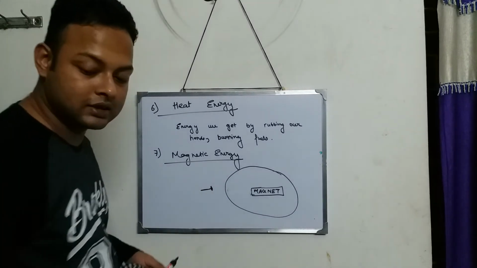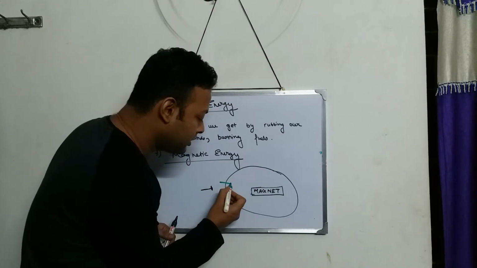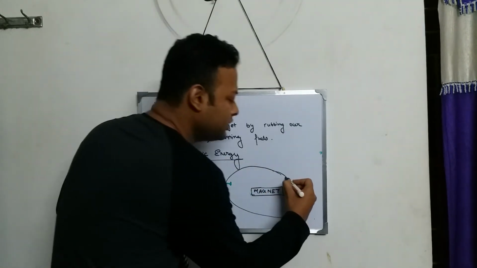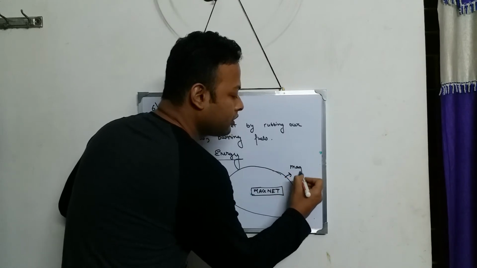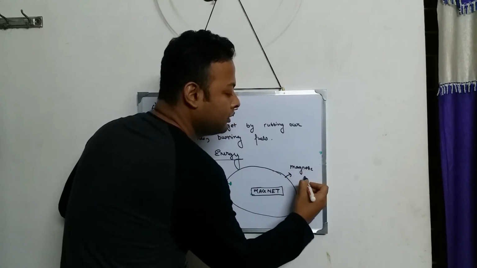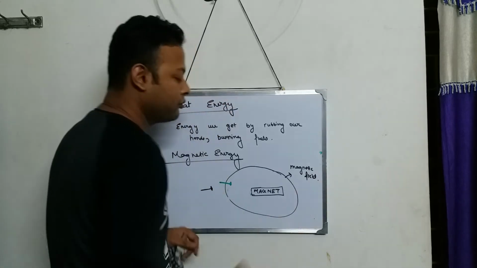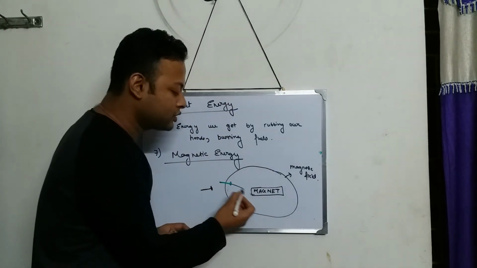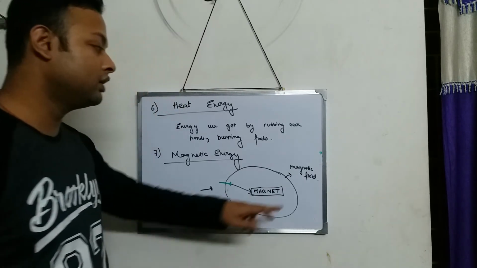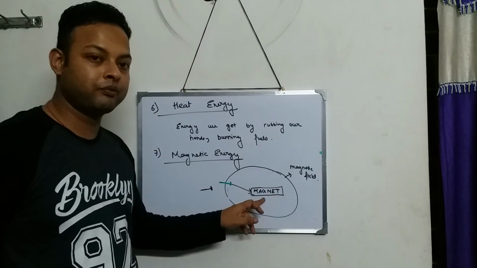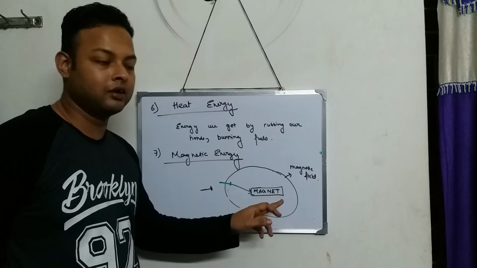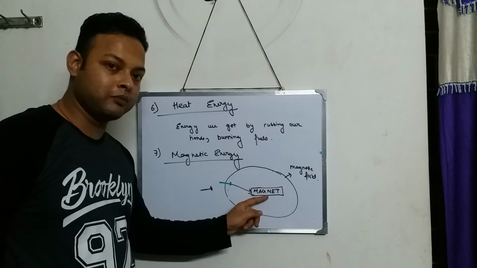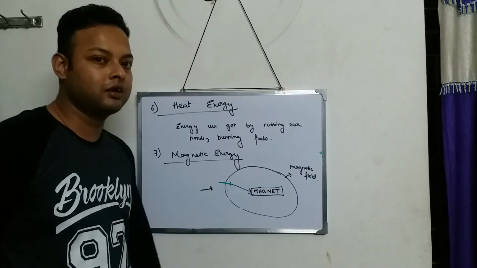But as soon as this nail happens to enter the magnetic field, what is this? This is called the magnetic field. As soon as the nail enters this magnetic field, suddenly the nail gets pulled towards the magnet. So the region around the magnet is called the magnetic field. Again, I'm repeating myself: the region around the magnet is called the magnetic field.